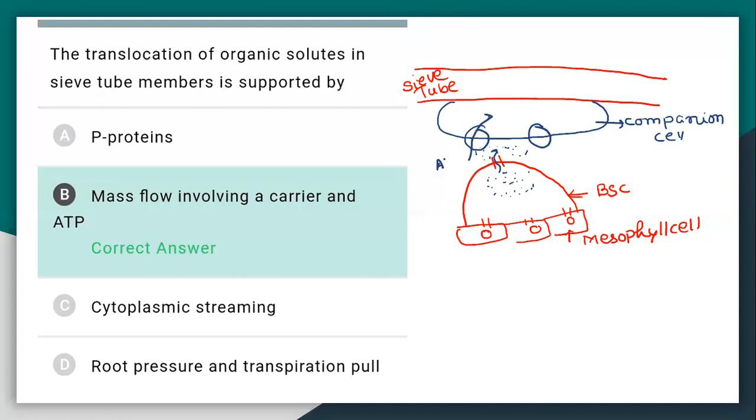In the presence of this importer, ATP is converted into ADP, and it transports sucrose along with H plus ions. So the sucrose molecule will reach here by the sucrose-H plus importer.